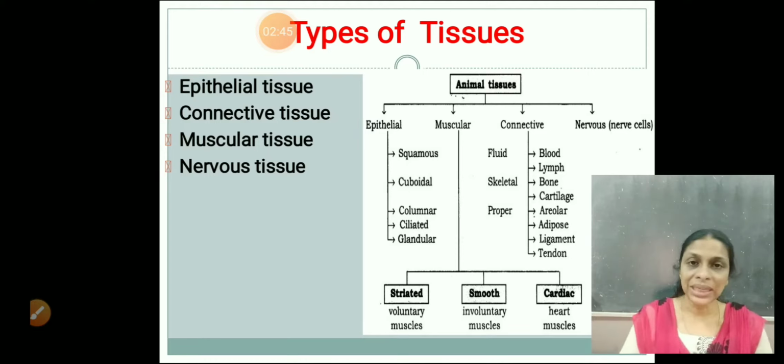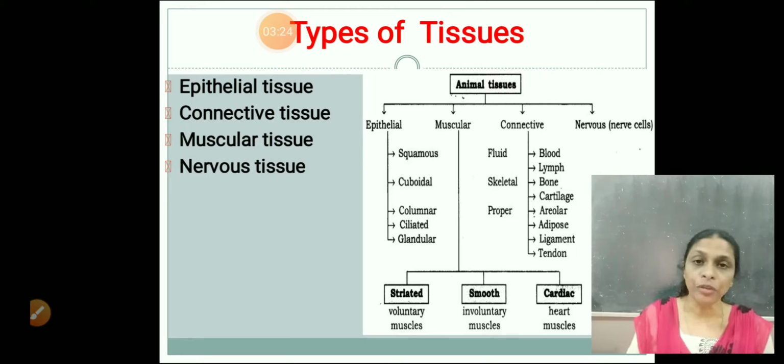So first let me just give you an overview of all the different types of the tissues which we have to study. Epithelial tissue is broadly classified into 2, simple and compound. Then simple and compound epithelial tissues are again divided into different types based on the shape of the cells, like simple squamous epithelial tissue or stratified squamous epithelial tissue, then columnar tissue and cuboidal tissue. So squamous, cuboidal and columnar epithelial tissues are the 3 types of epithelial tissues.